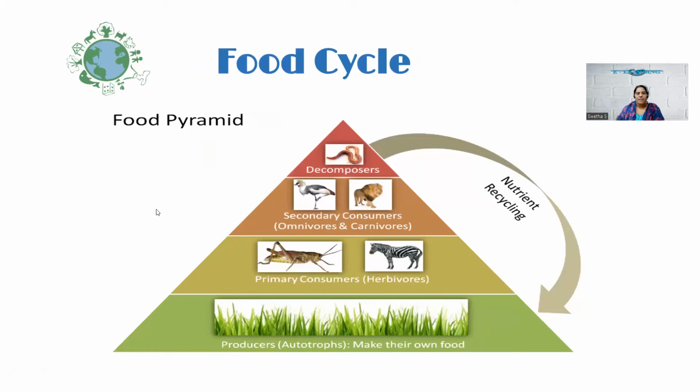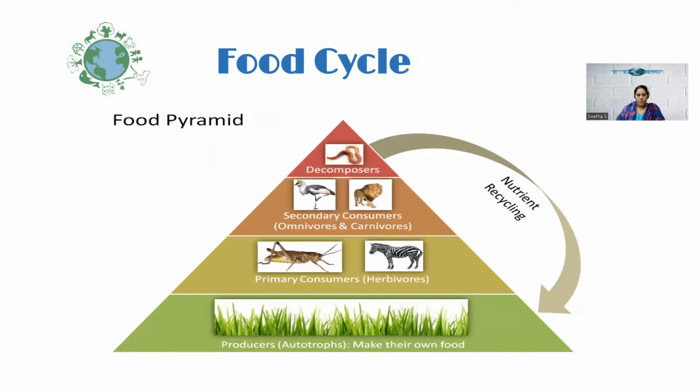In this slide, you can see the food cycle. In the ecosystem, the food cycle plays a major role. The food cycle basically involves three levels, that is producers, consumers, and decomposers. First we'll see what are producers. Producers are also called autotrophs.